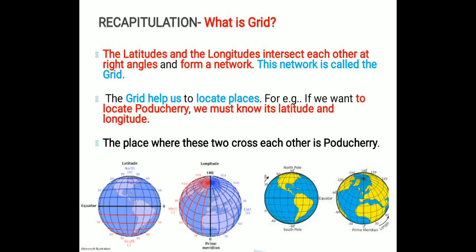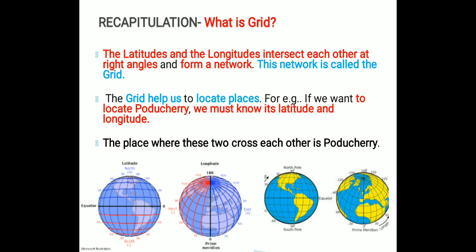Now what is a grid? We have already discussed this, but we will do a quick recapitulation. The latitudes and the longitudes intersect each other at right angle and form a network. This network is called a grid. Where the latitudes and the lines of longitude intersect and make a right angle, a network is formed, and that network is called a grid.